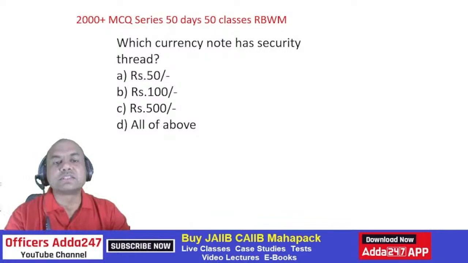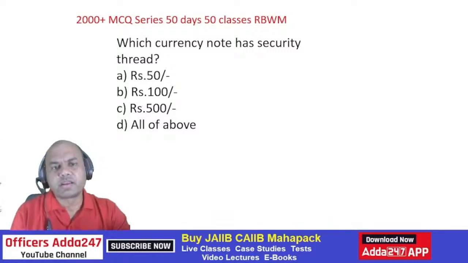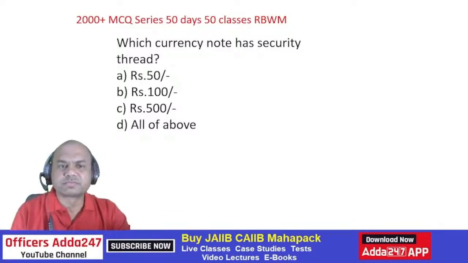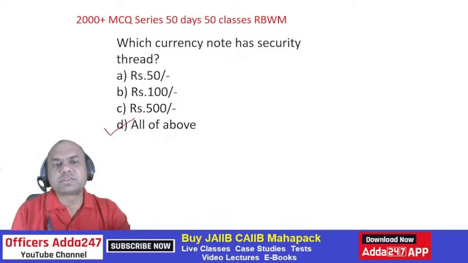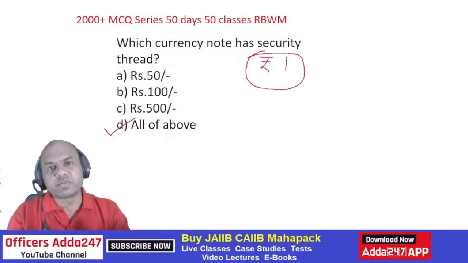Which currency note has a security thread? Oh, which? 50, 100, 500 or all of the above? How many of you can give this answer? Let me see. The answer is correct. All of the above. Now let me ask you, which currency does not have the security thread? Rupee 1 does not have the security thread. From rupee 2 you have all the security threads.